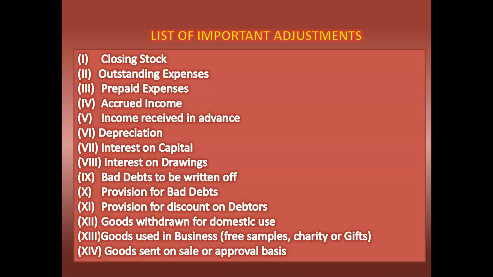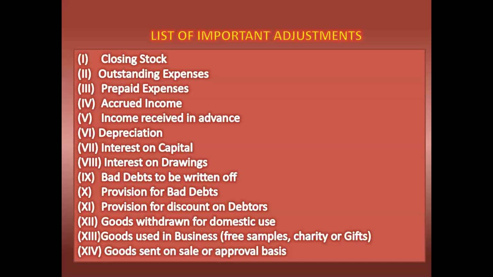If the provision for bad debts is given in the adjustments, it is known as new provision. Our normal method is, when old provision for doubtful debts or bad debts is given, the old should be written on the credit side and the new should be written on the debit side of the profit and loss account.